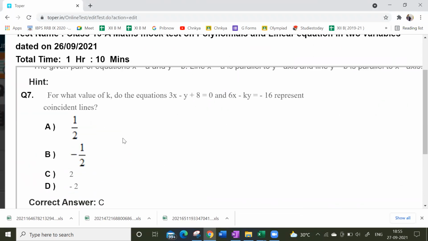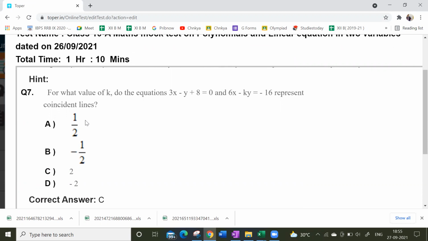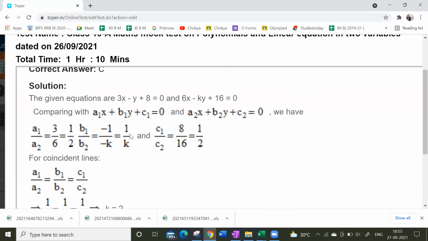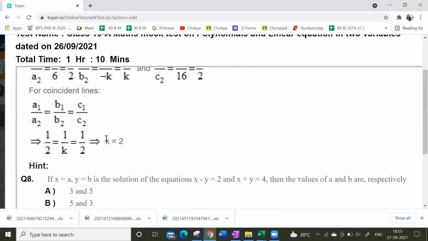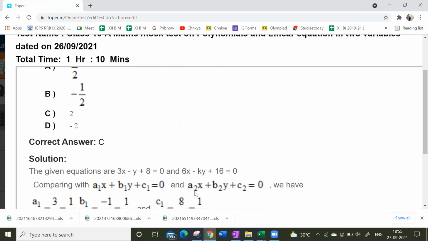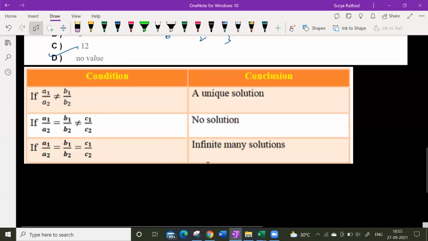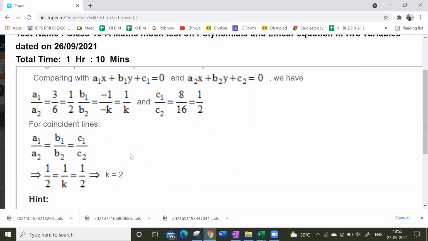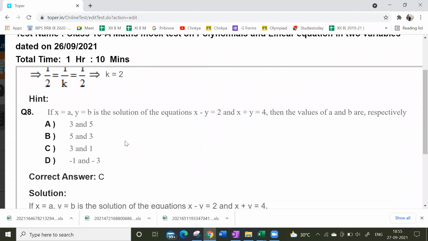Very simple question. For what value of k do the equations represent coincident lines? Guys, coincident line means solving these two. Look at this. So comparing, coincident line is nothing but it will be having infinitely many solutions. Coincident means infinitely many. So if you solve that, you will get the k value.